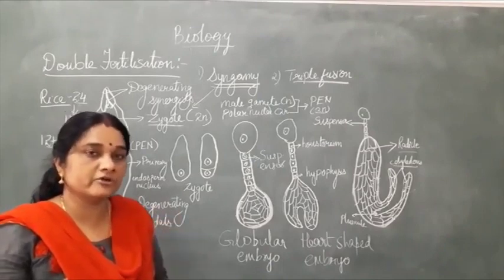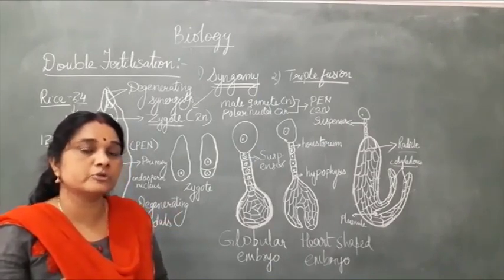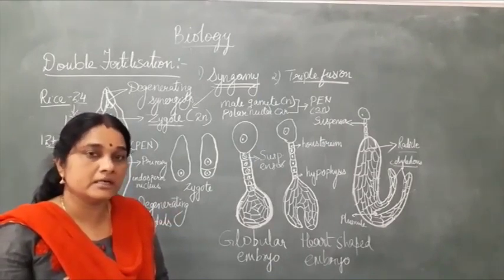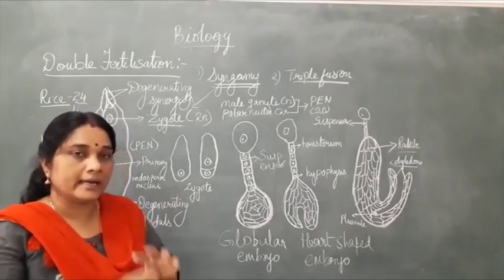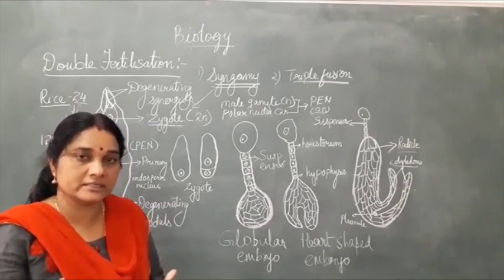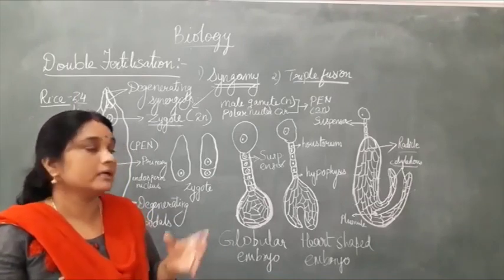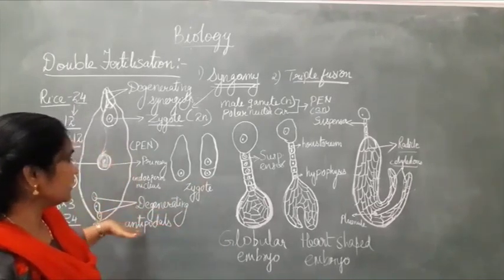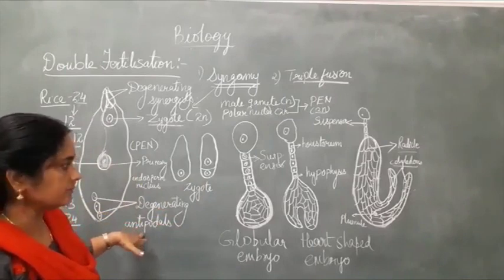What is the ploidy of the microspore mother cell? The microspore mother cell is diploid. The megaspore mother cell is diploid. And the male gametes are all haploid in nature. The egg cell is haploid, the synergid is haploid, and you also have the antipodals, all haploid in nature.